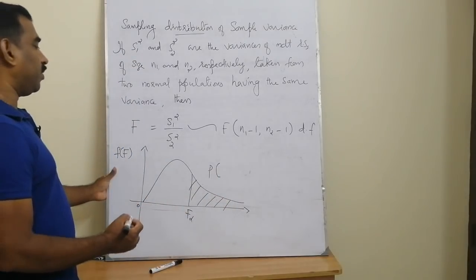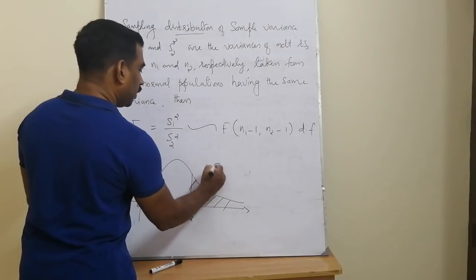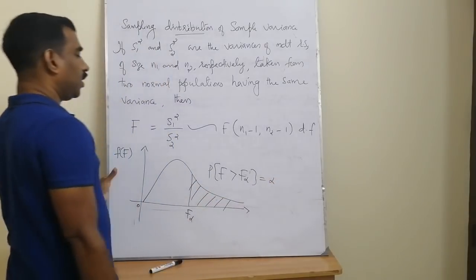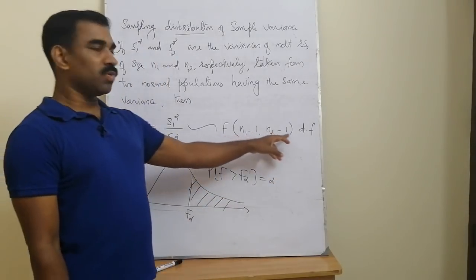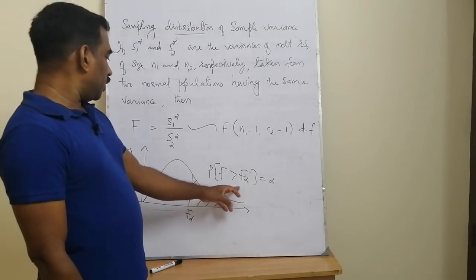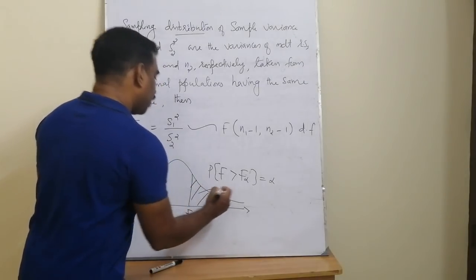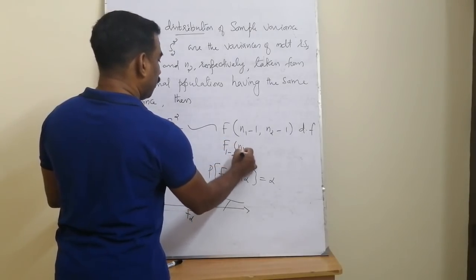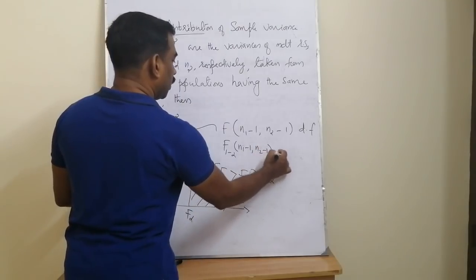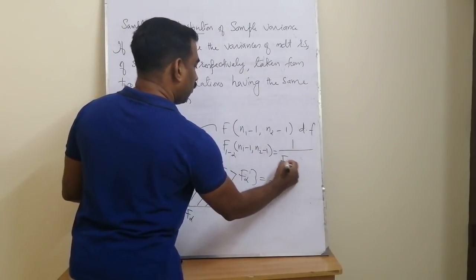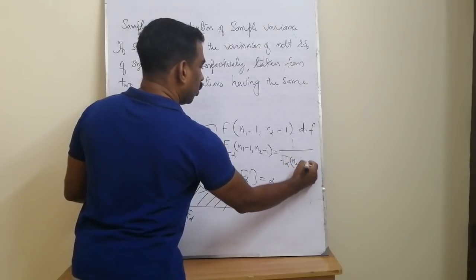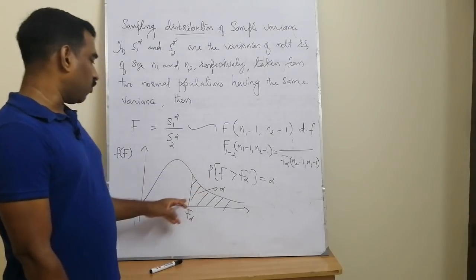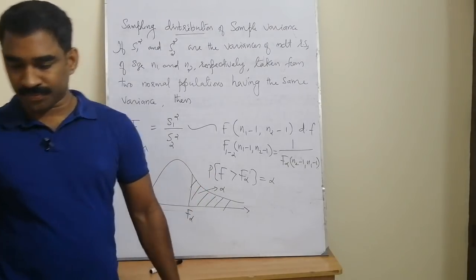The probabilities are given in the F table, so that the probability that F is greater than this ordinate F alpha is equal to alpha, corresponding to the two degrees of freedom n1 minus 1 and n2 minus 1. For F distribution with this tail probability alpha, we have an equation: F1 minus alpha of n1 minus 1 comma n2 minus 1 is equivalent to 1 by F alpha of n2 minus 1 comma n1 minus 1. Sometimes we can use this formula for the F probability computations.